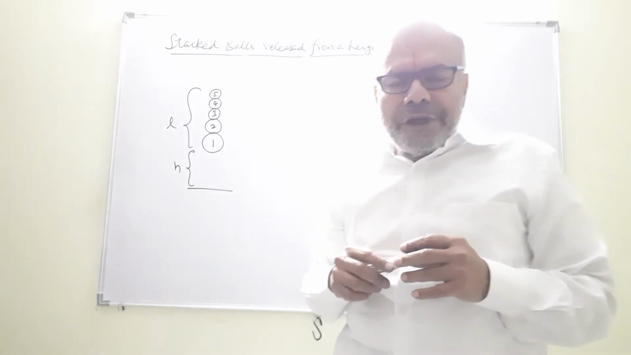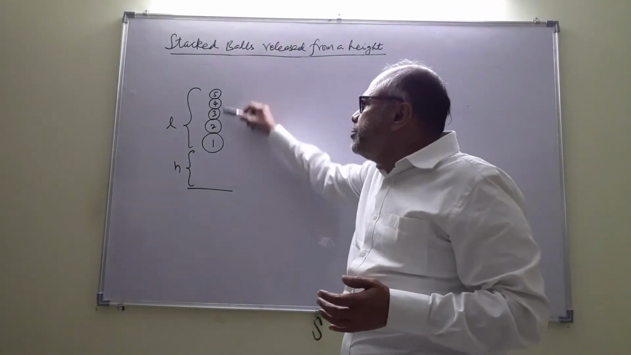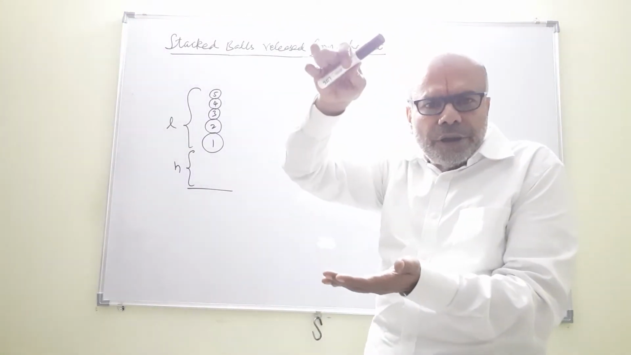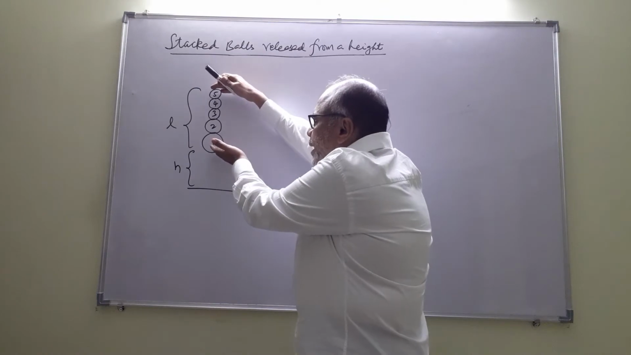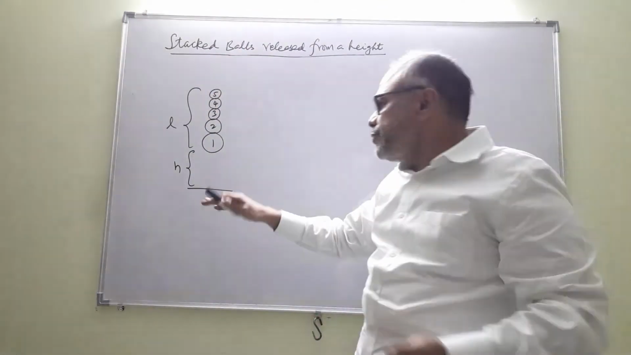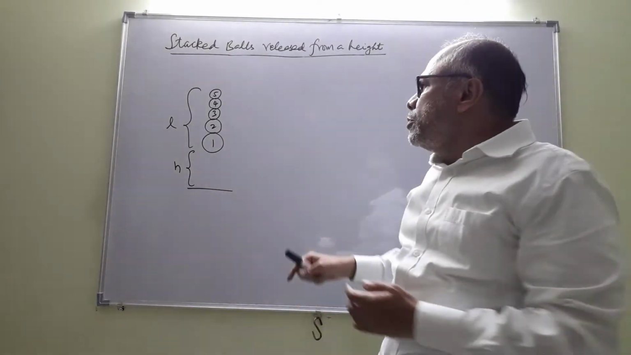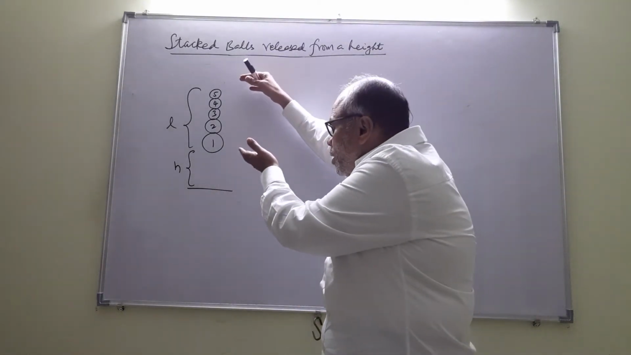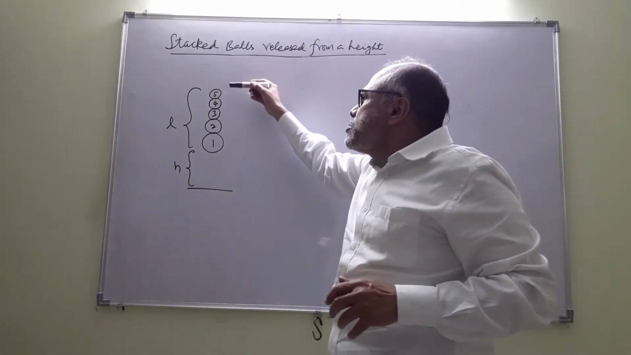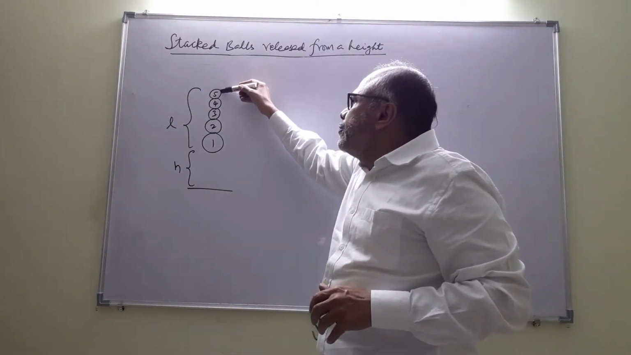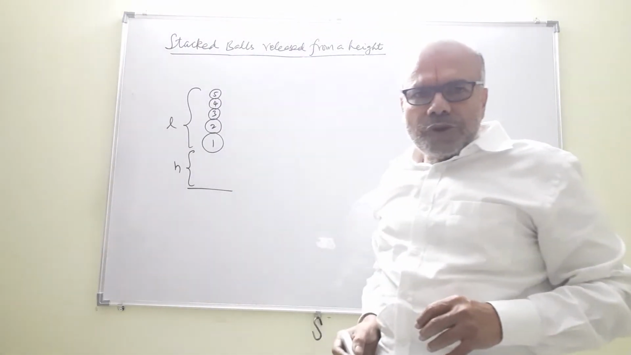We are going to see a very interesting problem here. We have got five balls stacked one over the other. Their total height is L and they are being released from a height h above the ground. We wish to find, after the strikes the ground, what is the maximum height that ball number 5 can rise above this initial position.